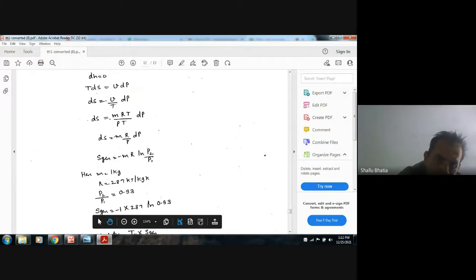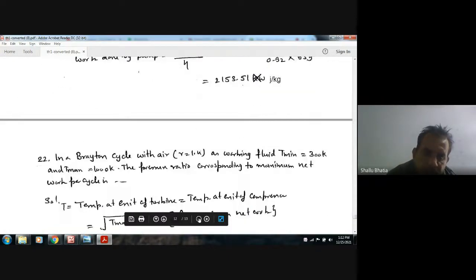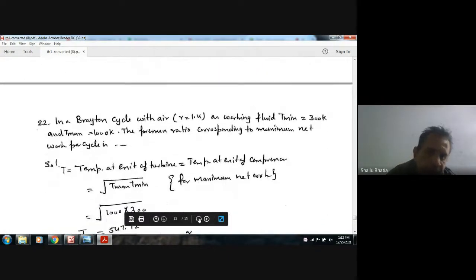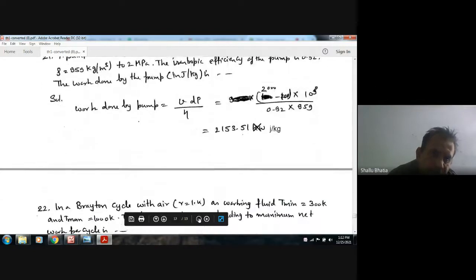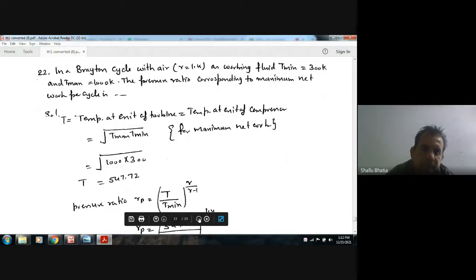Now we will read here. The 21st question: in a Brayton cycle with air, gamma equal to 1.4, as working fluid, T minimum is 300 Kelvin and T maximum is 1000 Kelvin. The pressure ratio corresponds to maximum net work per cycle.